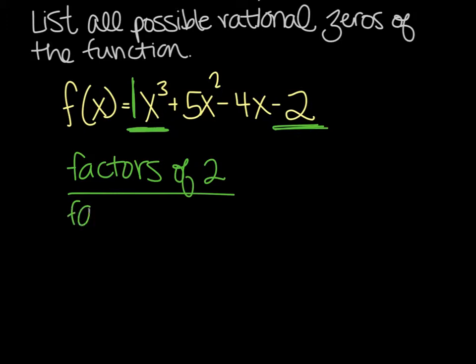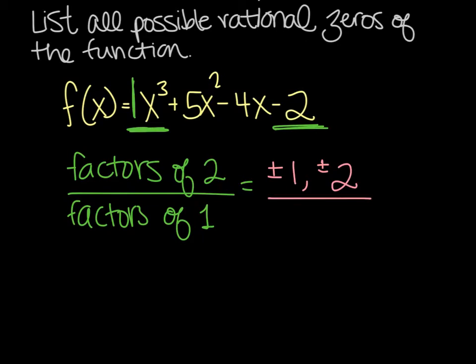So we want to divide by the factors of 1. All right, now when we're looking at factors, we have to take into account that they're going to be positive and negative. So the factors of 2 are going to be plus or minus 1 and plus or minus 2. That's all we have. Now we want to divide by the factors of 1, the factors of our leading coefficient. So the factors of 1 is just plus or minus 1.